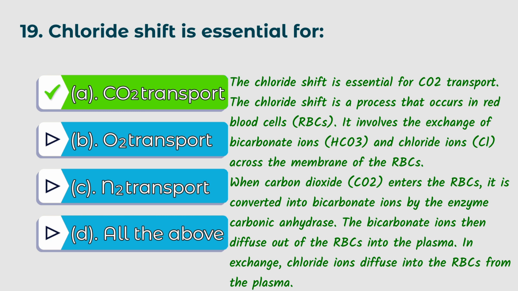The chloride shift is a process that occurs in red blood cells, RBCs. It involves the exchange of bicarbonate ions (HCO3) and chloride ions (Cl) across the membrane of the RBCs. When carbon dioxide (CO2) enters the RBCs, it is converted into bicarbonate ions by the enzyme carbonic anhydrase. The bicarbonate ions then diffuse out of the RBCs into the plasma. In exchange, chloride ions diffuse into the RBCs from the plasma.